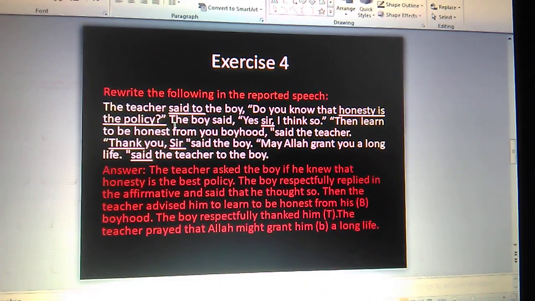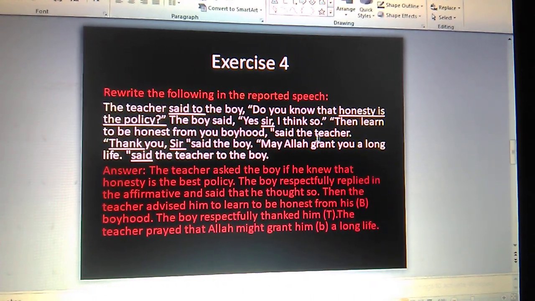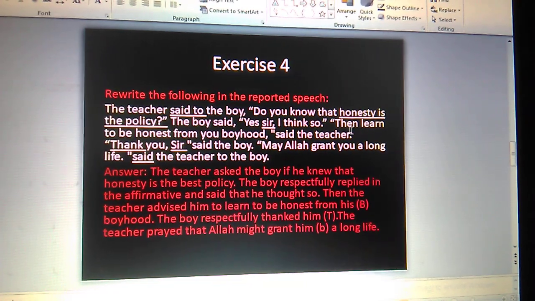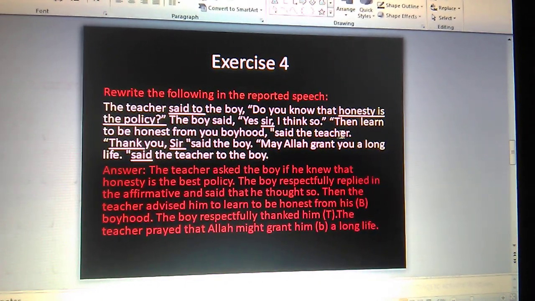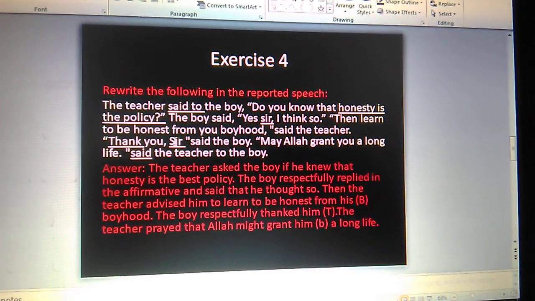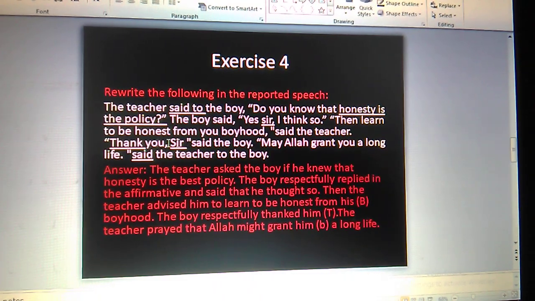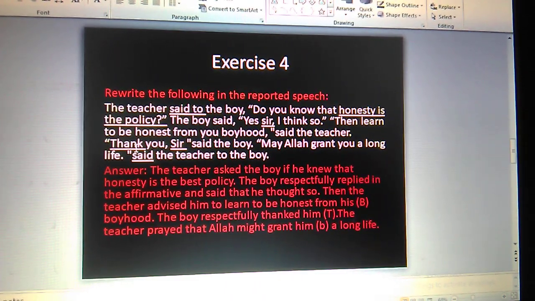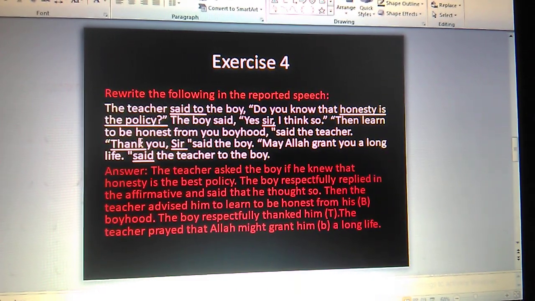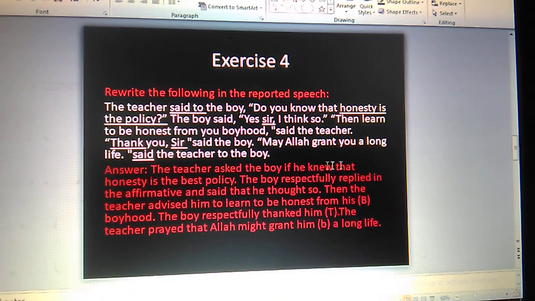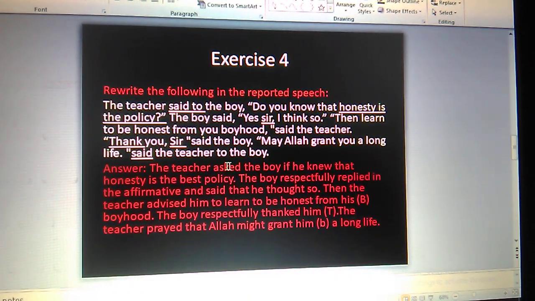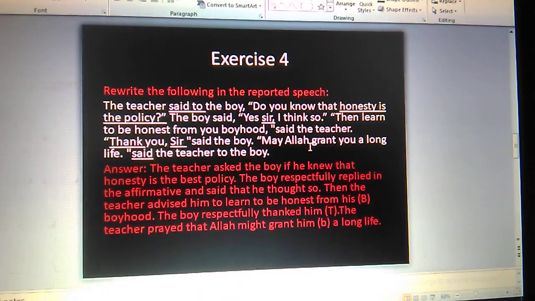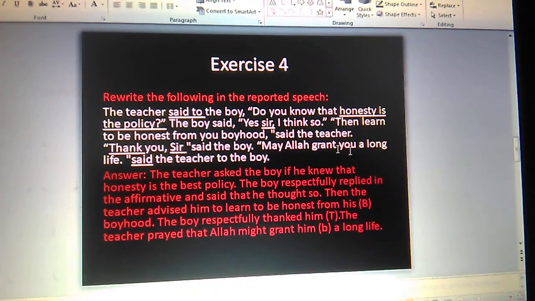Then, "Learn to be honest from your boyhood," said the teacher. This is a very simple imperative sentence following the rule of imperative. We'll do this. "Thank you sir." If we get "sir", then we write "respectfully". If we get "thank", we write "thanked". Okay, we change into a verb. "May Allah grant you a long life," said the teacher to the boy. "May Allah", this is an optative sentence, following the rule of optative.